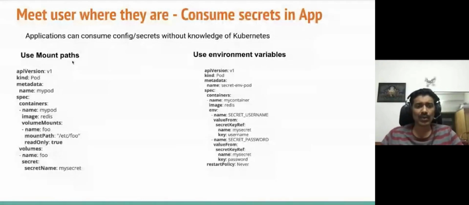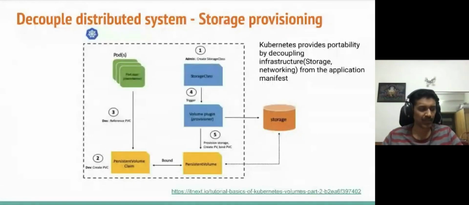So let's say, for example, if you want to use mount paths, Kubernetes has a way to mount your secret in a particular directory or a file and let your application use this file path. Or if your application is going to consume environment variables, you can do that. Create a secret, expose it as an environment variable, and let your application use the secret. So there are different ways in which you can manipulate your Kubernetes config files based on what your application needs. That's what I wanted to highlight here.